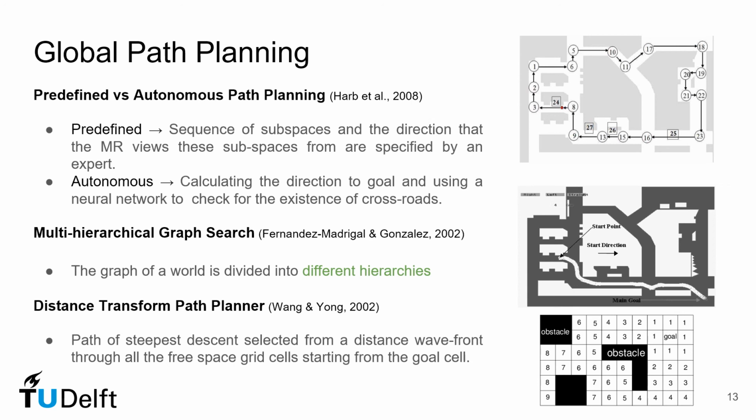A completely different approach is multi-hierarchical graph search, where the graph of a world is divided into different hierarchies. The authors define a search problem as a pyramid consisting of low-level rooms connected to high-level corridors inside higher-level buildings. When several problems need to be solved, the shared section of these pyramids only need to be solved once. This is the main advantage of this method. Finally, we found the distance transform path planner, which propagates a distance wave from the goal location back to the start. The shortest path is then the steepest descent one. This method requires that the environment is known beforehand to a certain extent.